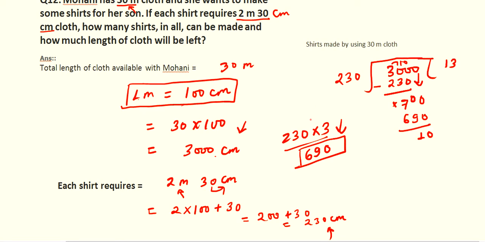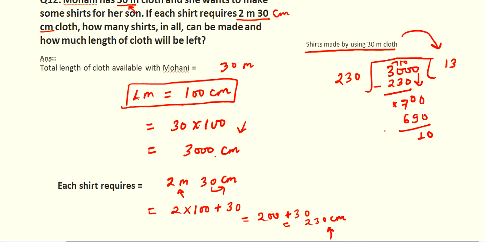Okay. So shirts made by using 30 meter cloth is 13 shirts you can make. Okay, and in the last remainder is 10, so 10 centimeter cloth is remaining. How much? 10 centimeter. Clear? So 10 centimeter cloth is left, and total shirts that Mohini can make for her son is 13. Okay, like this you have to solve.